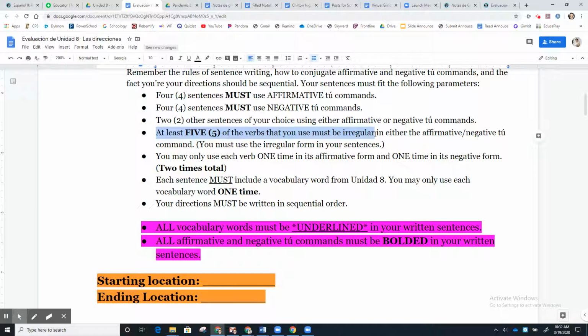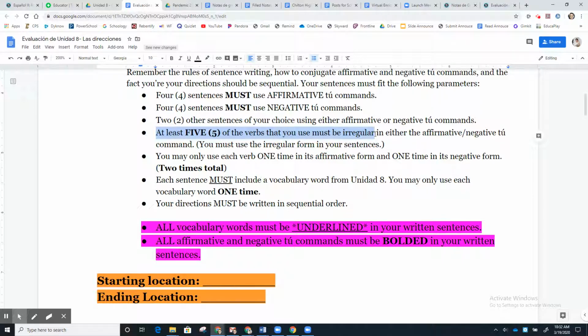Okay, that one, if you wanted to use it and count it as an irregular, you would actually have to use the negative command. If you use the affirmative command, it would be regular. So you need to make sure that if you're considering it an irregular, you're using the irregular form in your actual sentence. Okay, if you have any questions about that, let me know.